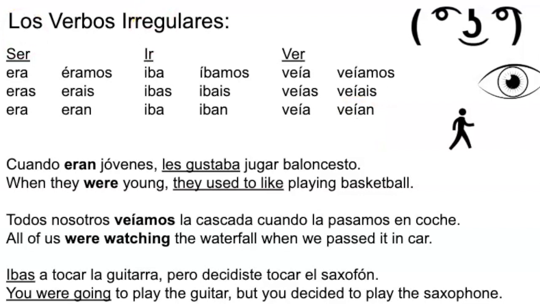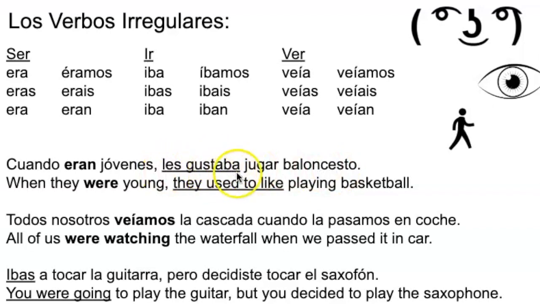So this also would apply to irse. So for example, me iba. "Cuando era niño, me iba con mis amigos mucho." So I went out with my friends, something like that. Okay, "cuando eran jóvenes les gustaba jugar baloncesto." Okay, so when they were, eran, ser, to be, were, when they were young, les gustaba, or a ellos les gustaba jugar baloncesto.